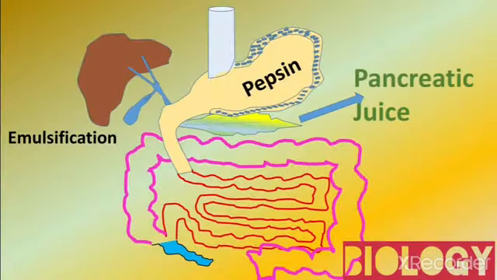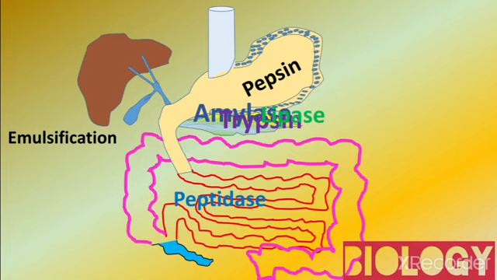The peptones are converted into amino acids by the activity of peptidase. So the protein digestion is completed by the peptidase enzyme.